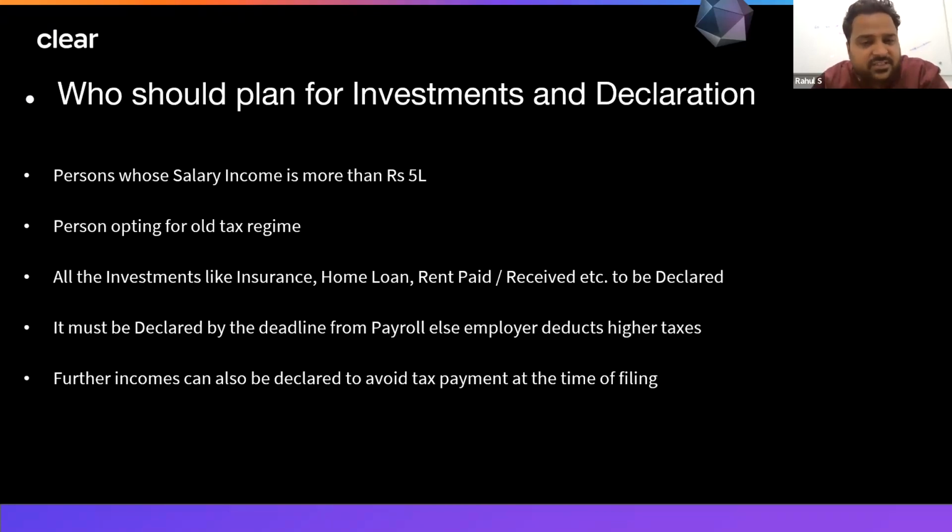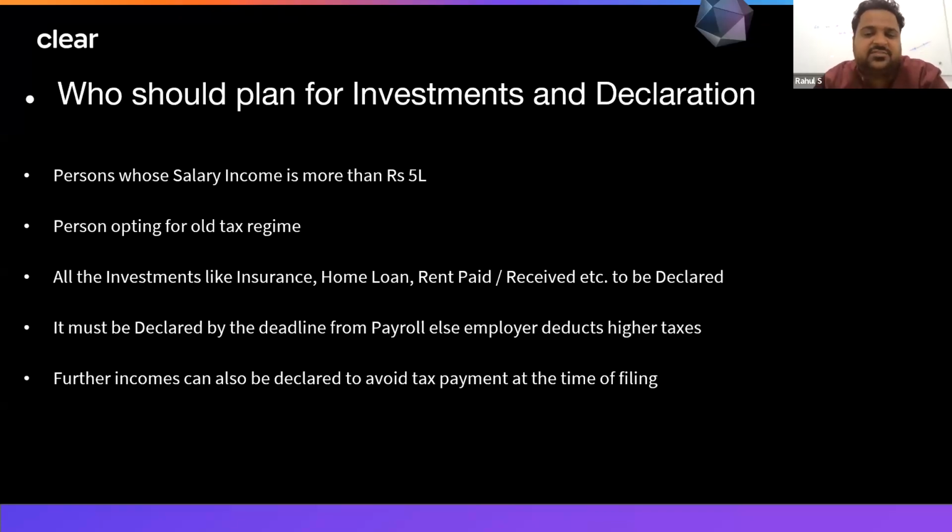There are various expenditures on which the government allows you to save tax, like HRA, car allowances, leave encashments, interest on home loan. These are certain expenditures where you save taxes. Apart from that, there are investments under section 80C, under section 24B.